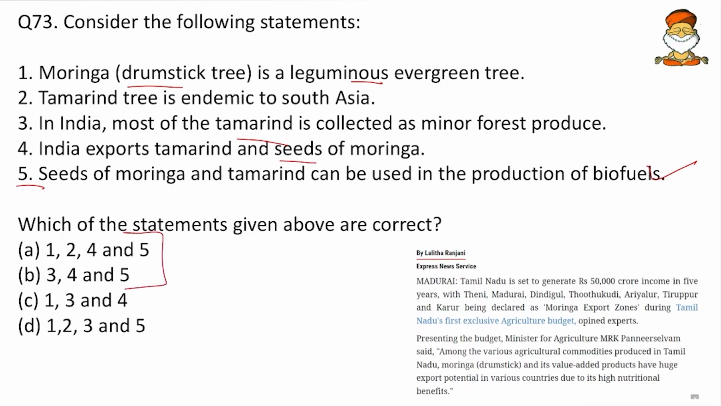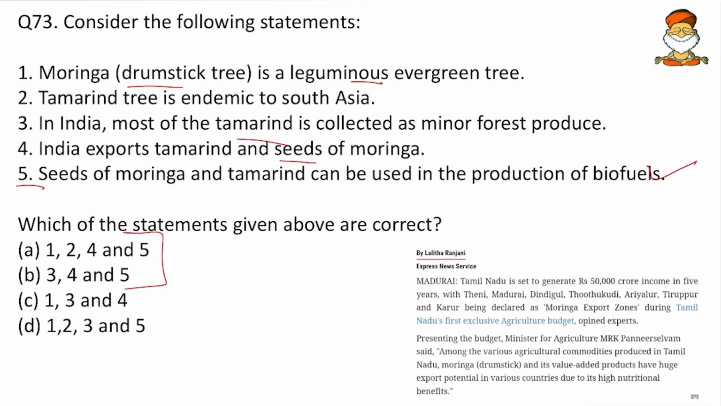And then the third one: in India most of the tamarind is collected as minor forest produce. So friends, what is the difference between a major forest produce and a minor forest produce? Major forest produce is such that if we extract that produce, there will be significant destruction of the forest. Say, for example, timber is a major forest produce. If I extract timber, that means I will cut the tree, so there is damage to the environment or the forest.